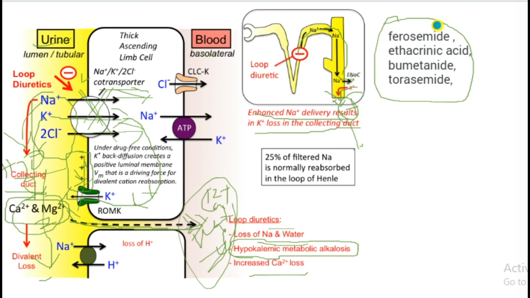Okay, we are going to discuss the loop diuretics. Loop diuretics act on the thick ascending limb of the loop of Henle. Here is the blood and here is the lumen, and between them we can see the thick ascending limb cell. There is a transporter named the sodium potassium chloride co-transporter. So what happens here? Normally sodium enters the cell and chlorine is also absorbed, but potassium won't stay,